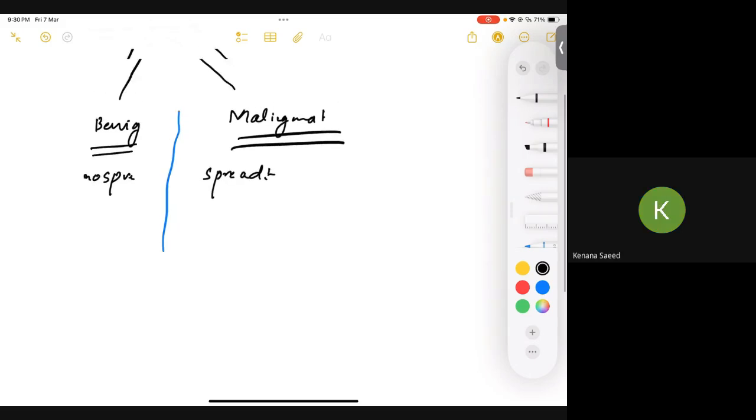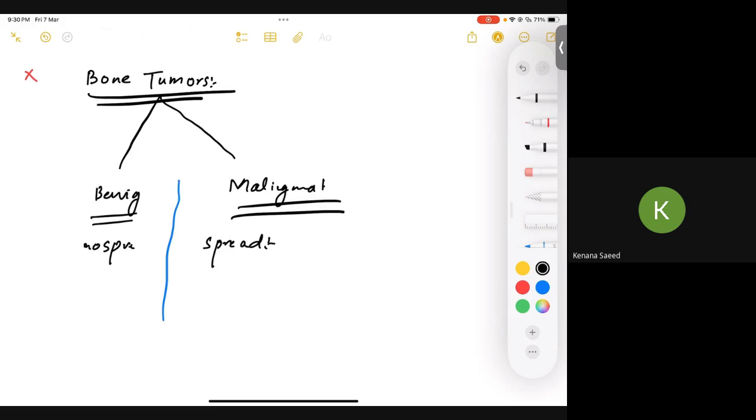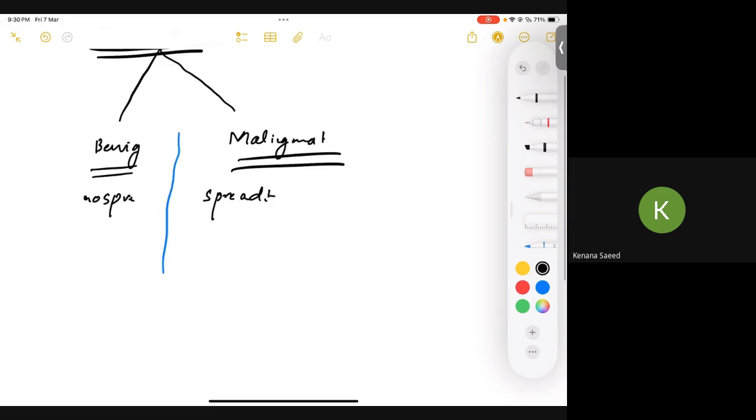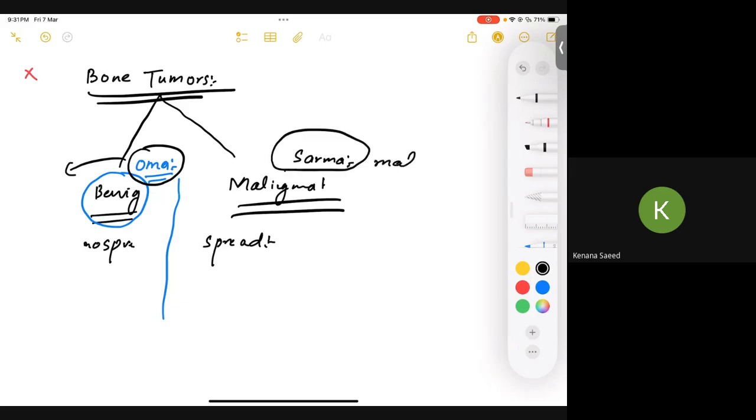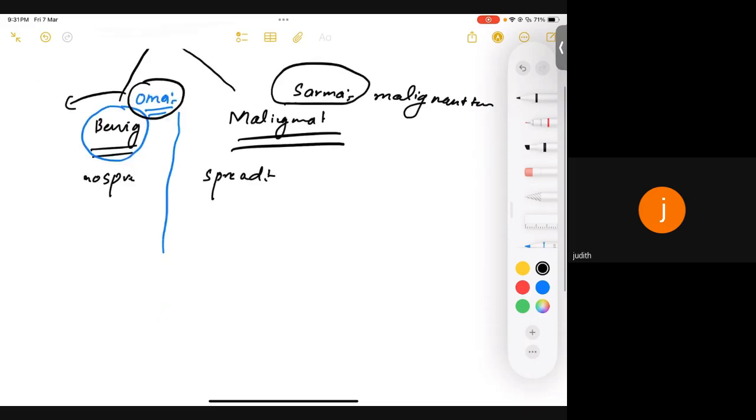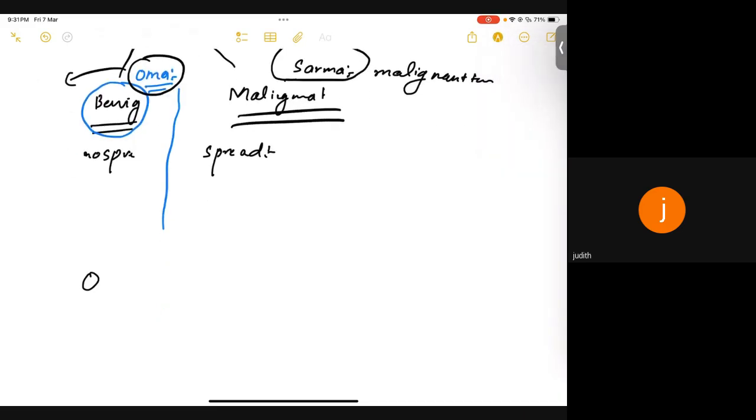Yes, sir. So when we're discussing tumors of bone, it can also be benign or malignant, right? But remember, whenever I use the term oma at the end of a tumor, consider it a benign tumor, like osteoma, osteoid osteoma, which we'll be discussing, and osteochondroma. But whenever I use the term sarcoma at the end, sarcoma is specifically a malignant tumor. Is that clear? Yes, sir. Okay, perfect.